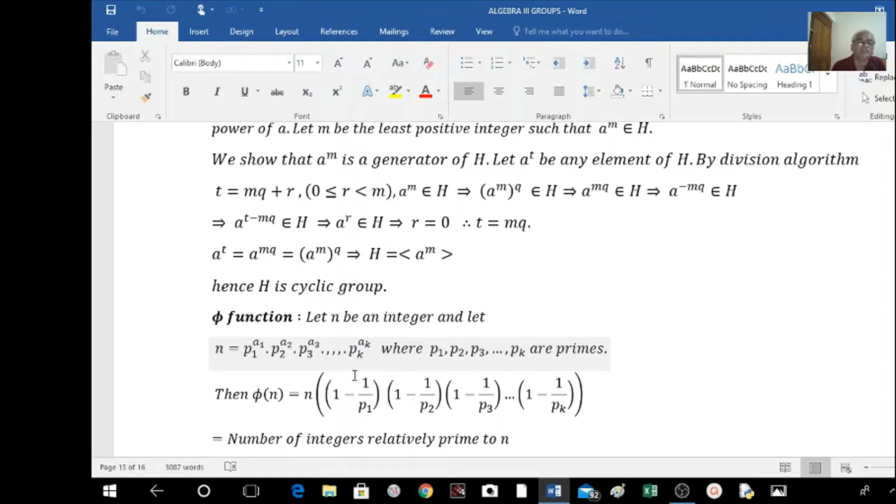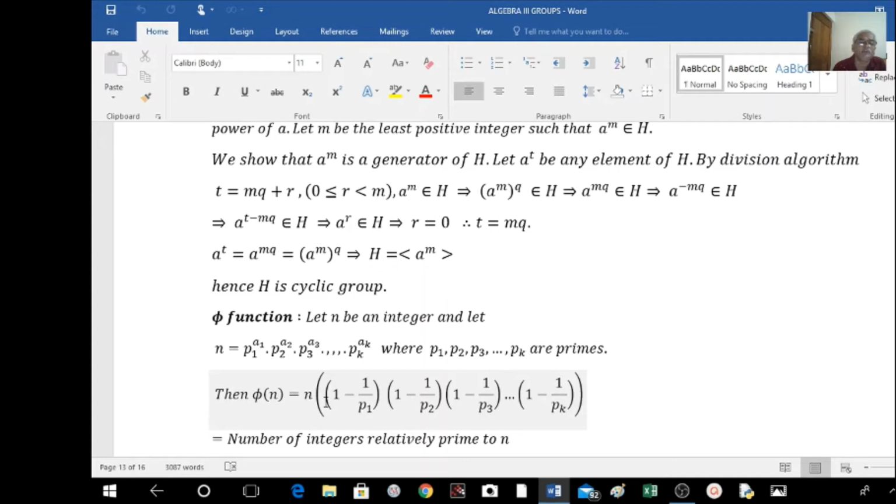After writing this, we define one function here, that is pi of n. We call this the pi function. Pi of n is equal to n into 1 minus 1 by p1, and so on. Whatever may be a1, a2, a3, we are concerned with only p1, p2, p3 up to pk.